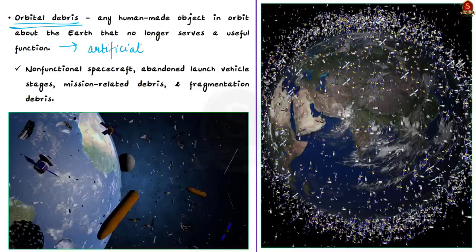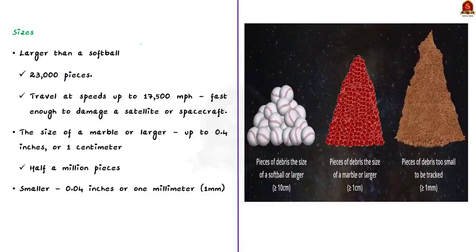So in this manner, let us see some interesting facts about space debris, especially the orbital debris. Now these orbital debris are of different sizes because they are just broken pieces of materials. So some are even larger than a softball. According to the available data, there are approximately 23,000 pieces of debris orbiting the Earth in this size. And these debris, which are larger than a softball, travel at speeds up to 17,500 miles per hour. And note that this speed is fast enough to damage a satellite or a spacecraft. So this is one size.